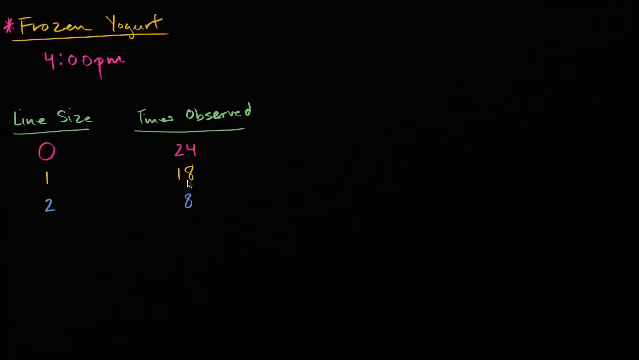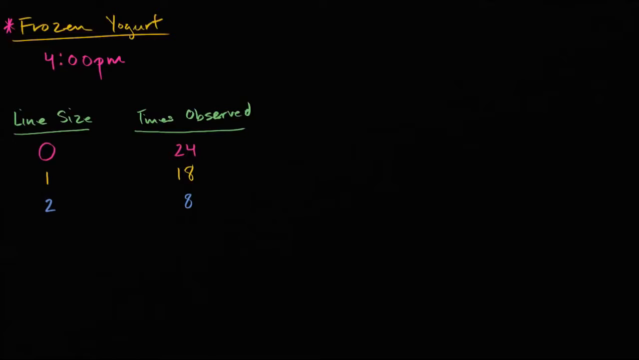18 plus 8 is 26. 26 plus 24 is 50. So you've done 50 observations here, and so you can figure out, well, what are the relative frequencies of having 0 people? What is the relative frequency of 1 person? Or the relative frequency of 2 people in line? And then we can use that as the estimates for the probability.